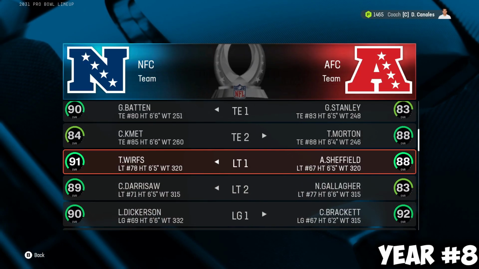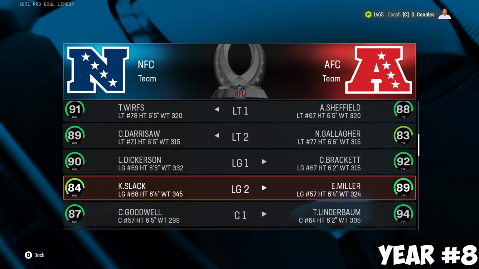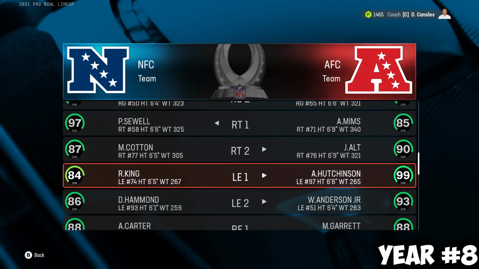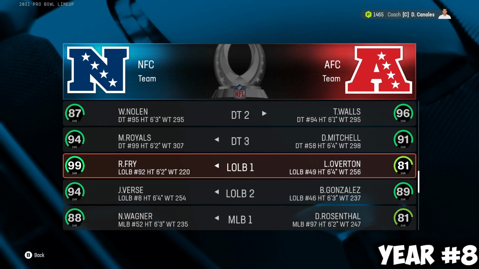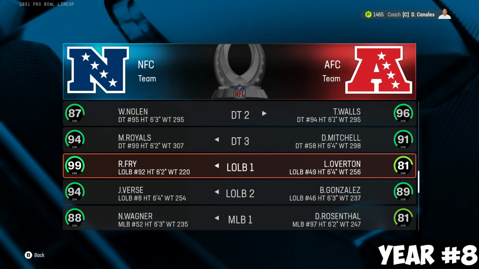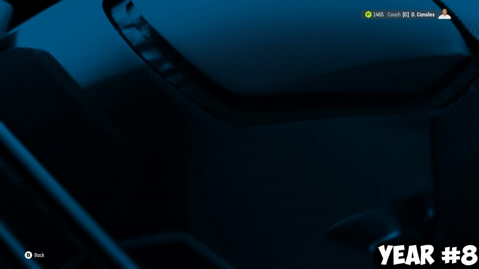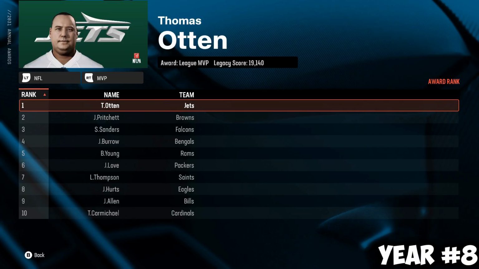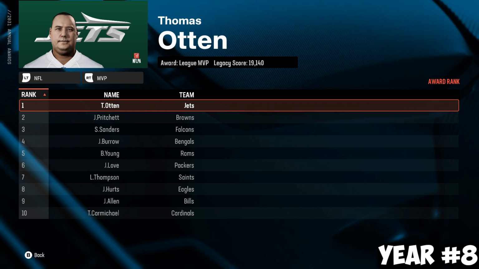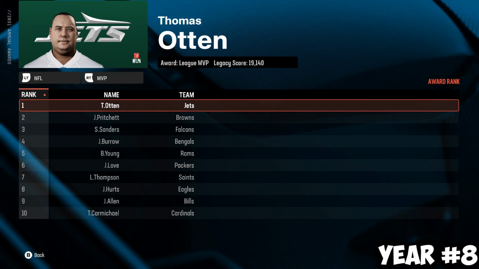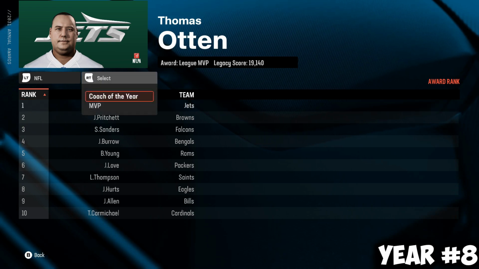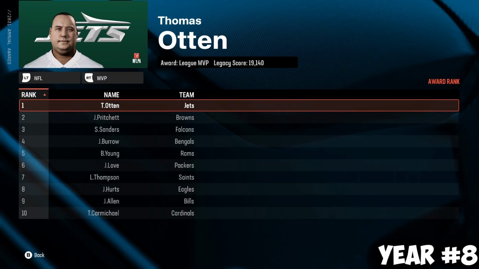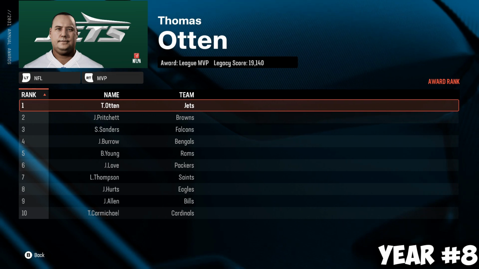Tristan Wirfs still putting in a great season on this Bucks team. Scoring all the way down, left outside linebacker Rigoberto Fry, 9 overall still. Left outside linebacker, gets the job done. Pro Bowler Thomas Owen on the Jets, MVP. How about that, Jets fans? You finally get something. Get some recognition, some hope. Thomas Owen.